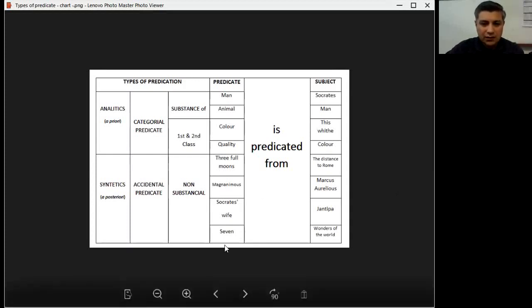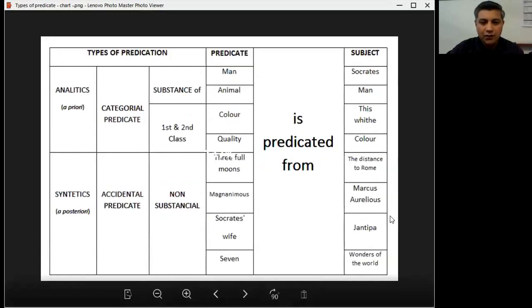Okay, we will start with the consolidation of our last lesson. We saw types of predication, the different categories, and there on the screen there is a chart with 2 different sections: categorical predicates and accidental predicates. One is analytic, a priori, and the other one is synthetic, a posteriori.